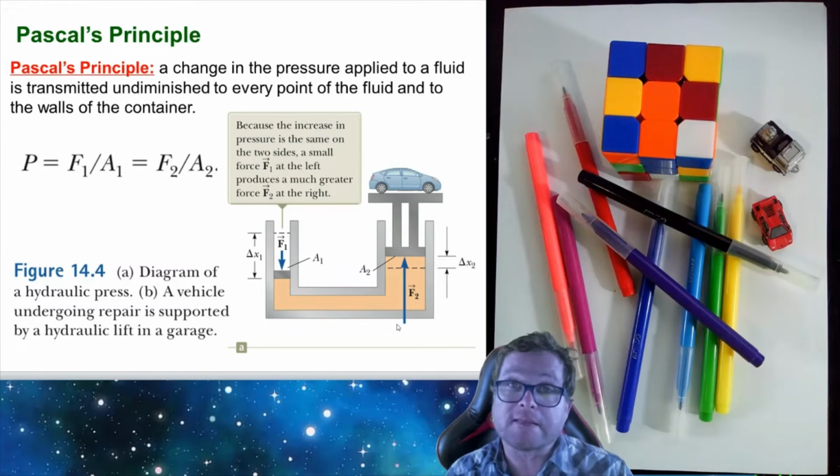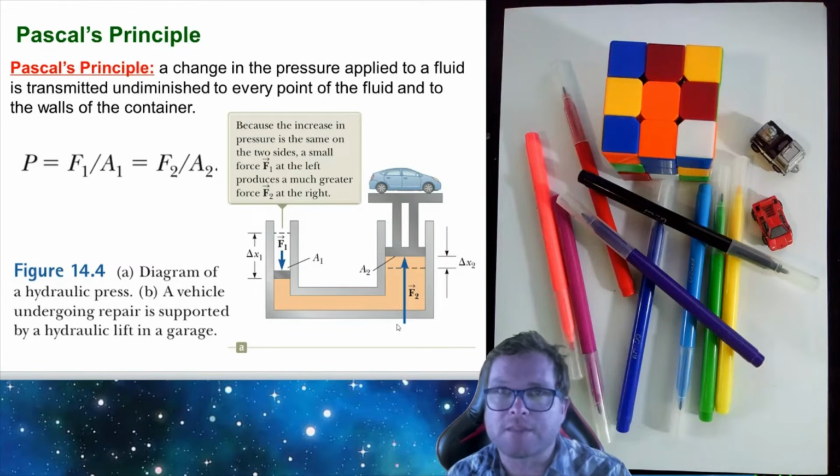You might think that this sounds a little strange. How's that possible? Aren't we violating any laws of nature or laws of physics? And the answer is no. The main law that we need to satisfy is that of conservation of energy. Over here we have a small force acting over a large distance.